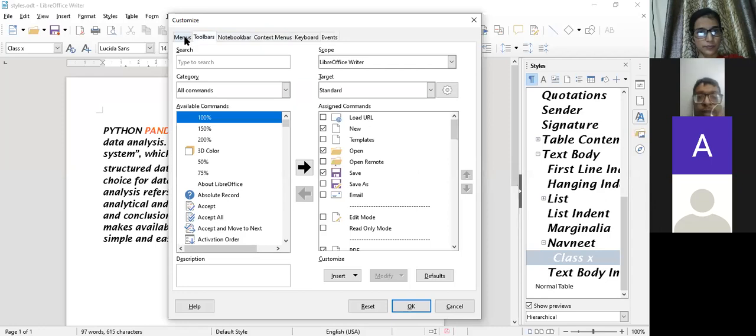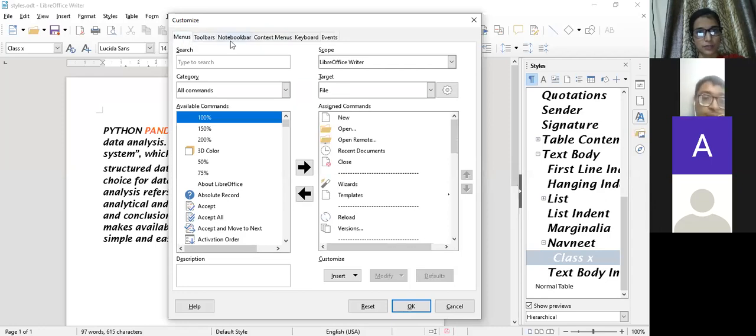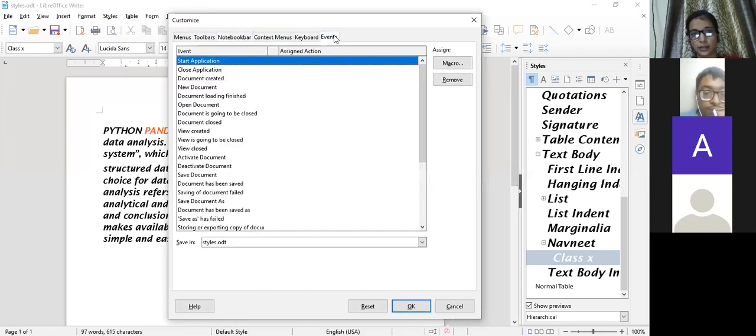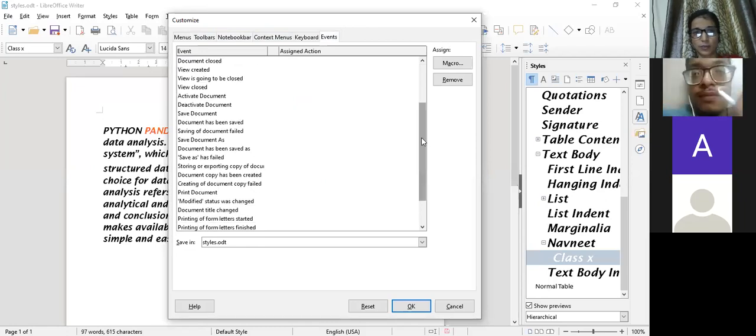Ma'am, my LibreOffice is also not working. You need to go to the customize. Even mine options are not working. It is because there are some options which are not added. That's why it is not working. So you have to assign those actions so that it will work.